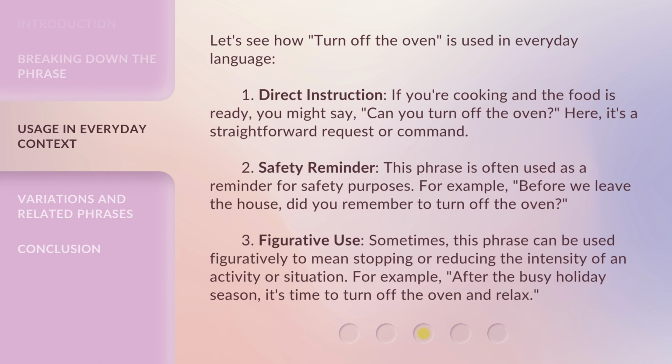Let's see how turn off the oven is used in everyday language. 1. Direct instruction. If you're cooking and the food is ready, you might say, "Can you turn off the oven?" Here, it's a straightforward request or command. 2. Safety reminder. This phrase is often used as a reminder for safety purposes. For example, before we leave the house, did you remember to turn off the oven?